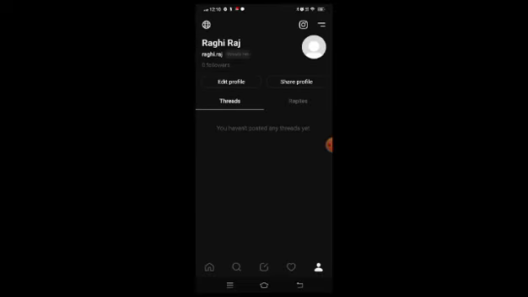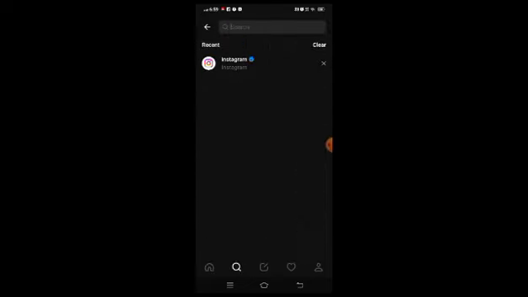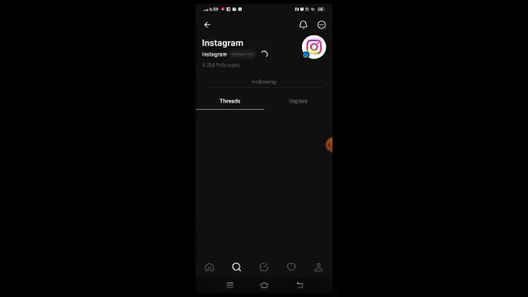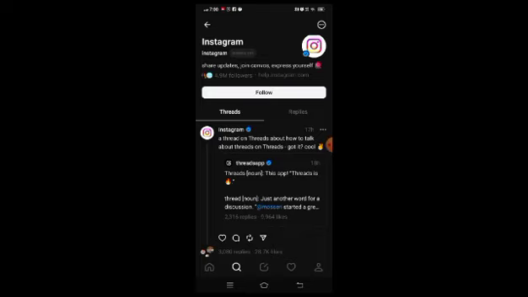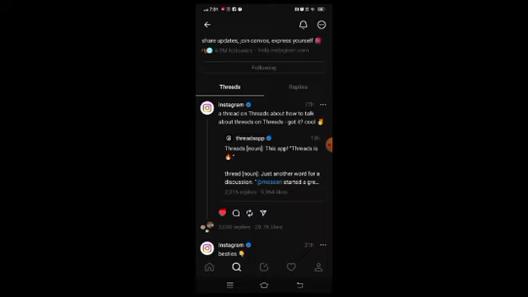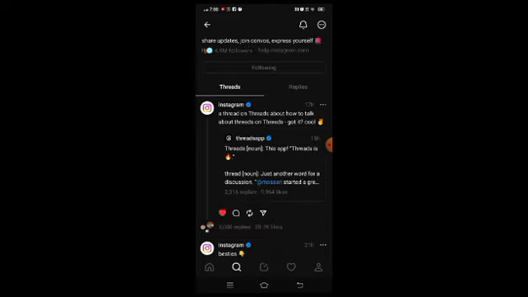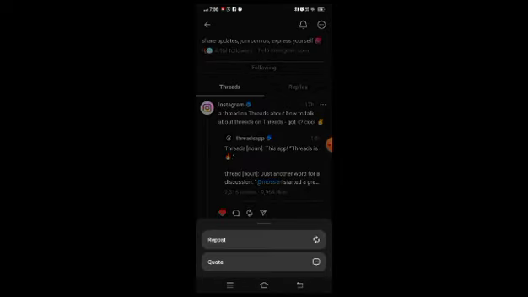Now let's see how to interact with the post. I'm going to search for Instagram, the company that created this app. So from their profile page, I can click on follow to start following them, or if I'm already following them, I can click on unfollow. So it's a straightforward option. So with any post, I can press like to show my appreciation and I can also comment on it. So there is another option which allows me to repost the post on my own profile or even quote it.